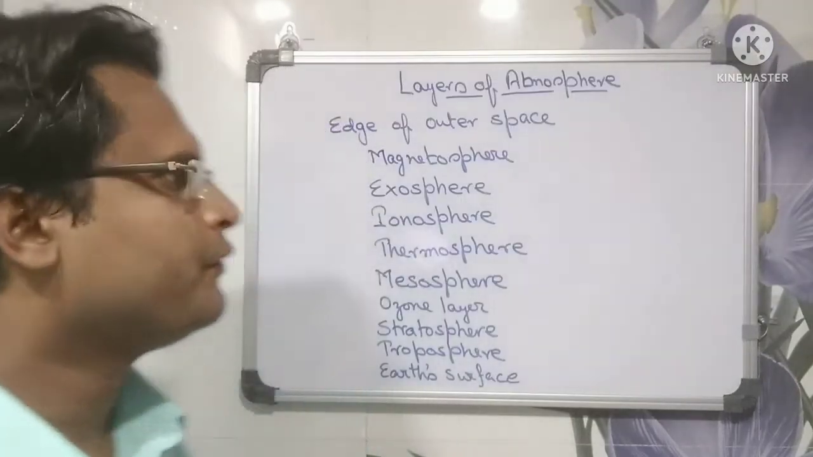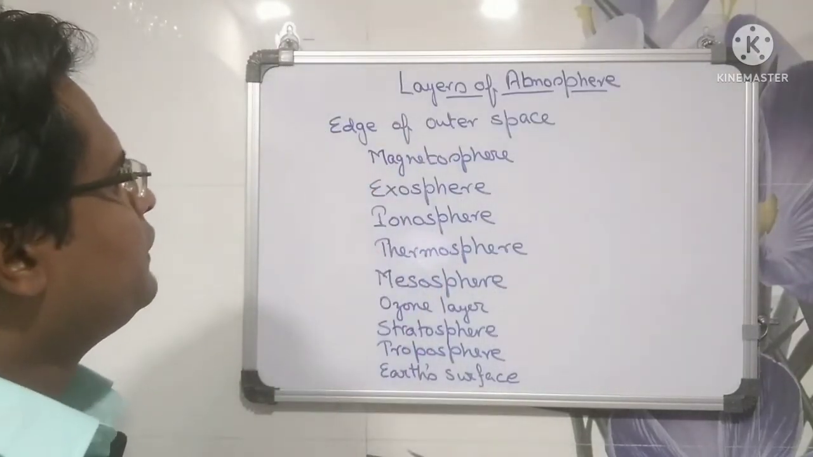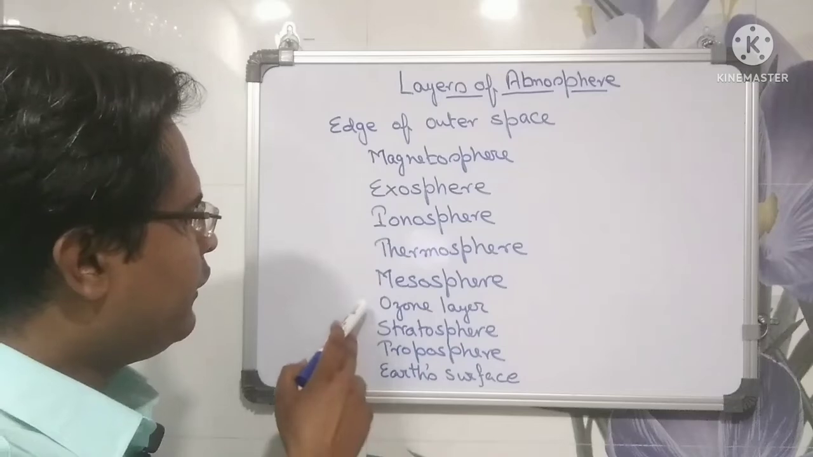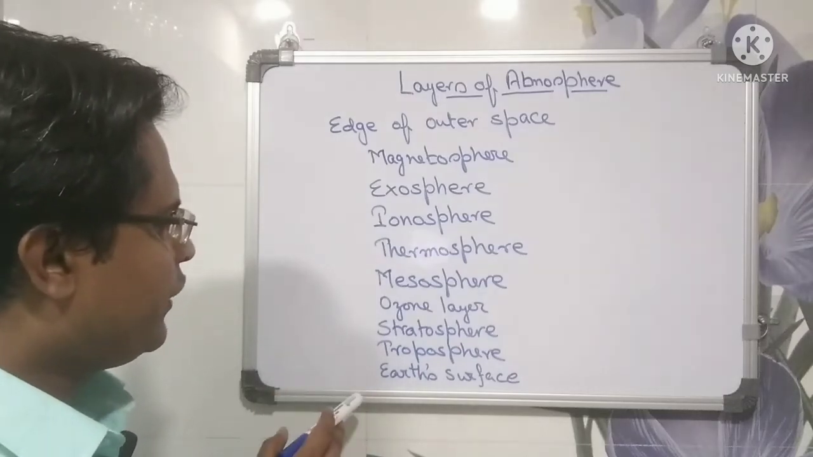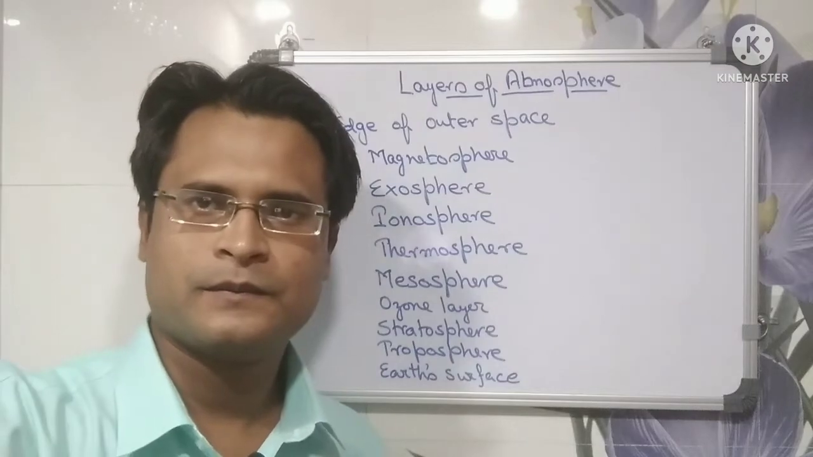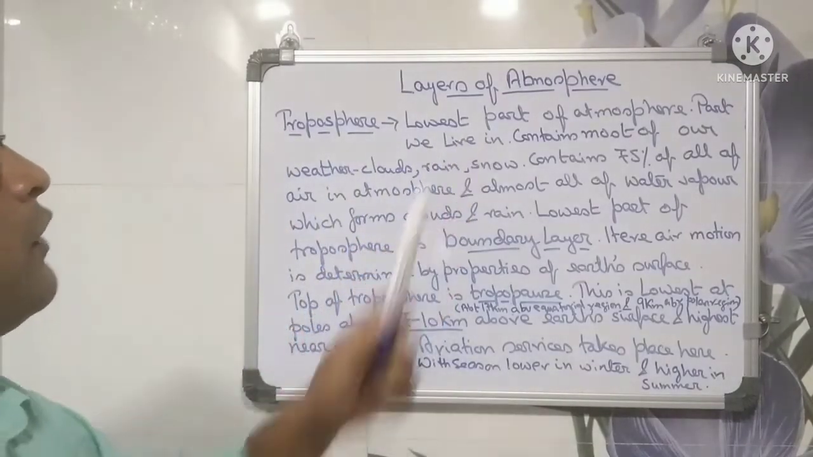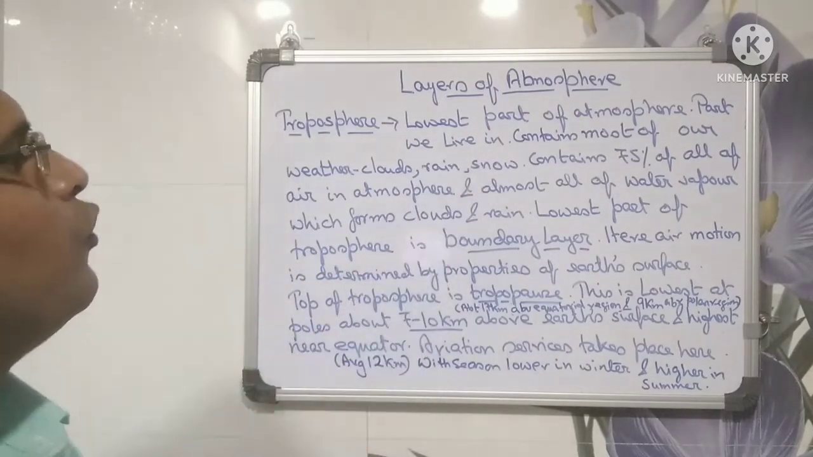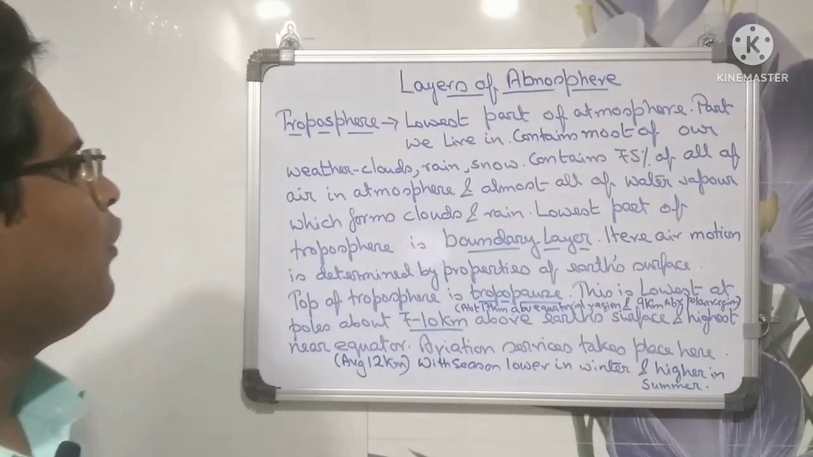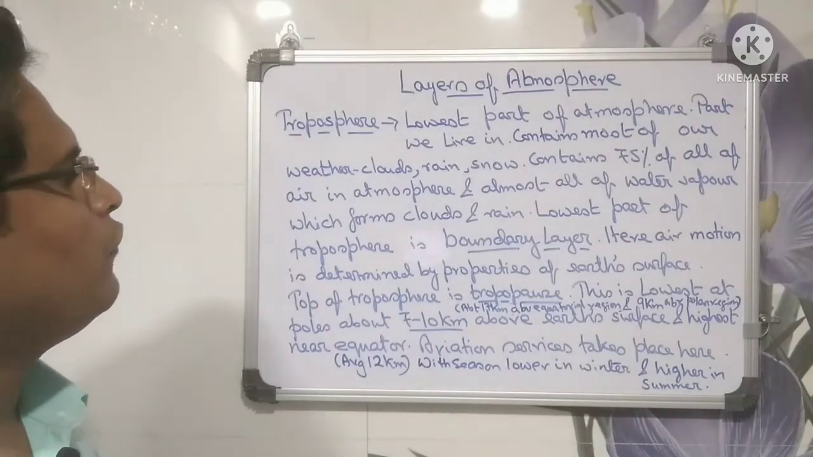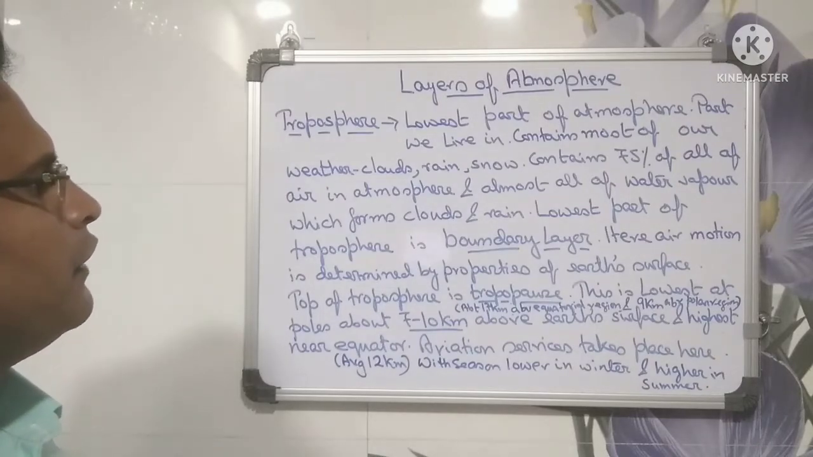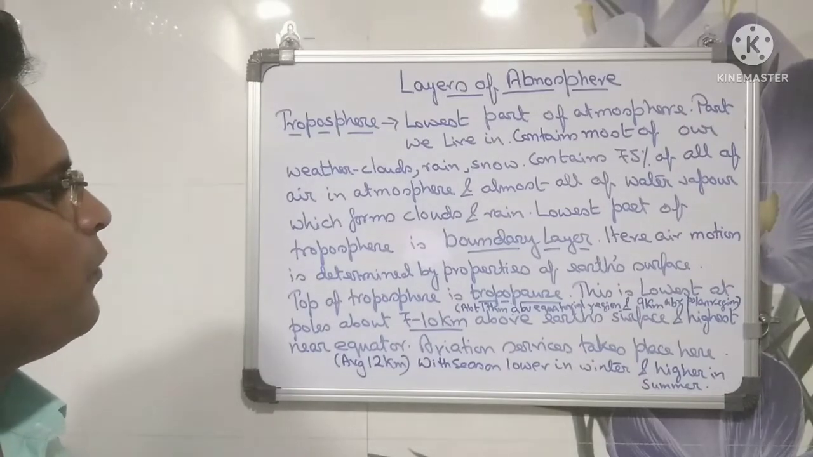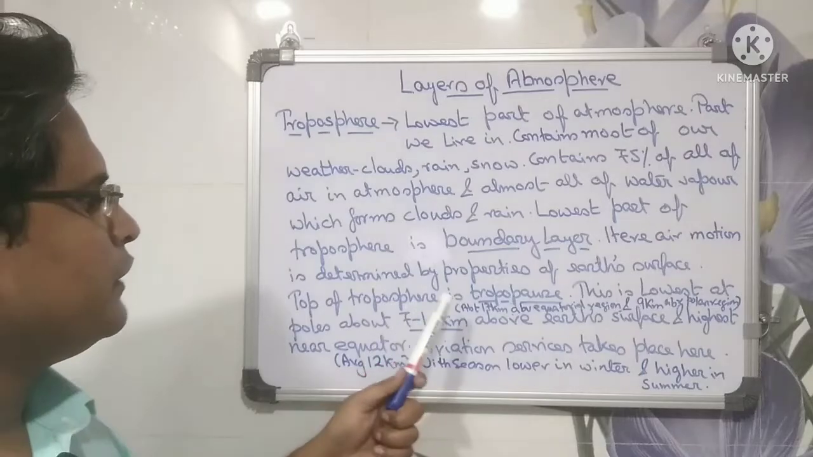Layers of atmosphere. They are edge of outer space, magnetosphere, exosphere, ionosphere, thermosphere, mesosphere, ozone layer, stratosphere, troposphere, and Earth's surface. Troposphere. Lowest part of atmosphere, part we live in, contains most of our weather, clouds, rain, snow. Contains 75% of all of air in atmosphere and almost all of water vapor, which forms clouds and rain. Lowest part of troposphere is boundary layer. Here, air motion is determined by properties of Earth's surface. Top of troposphere is tropopause.